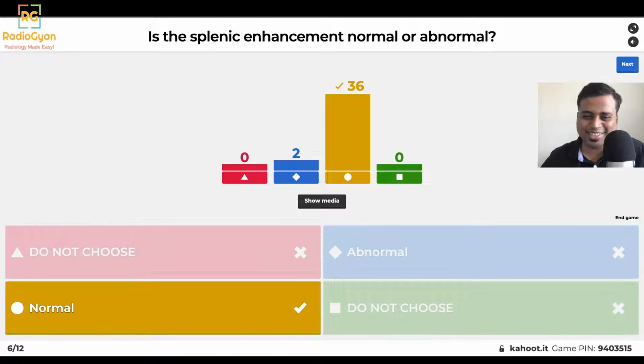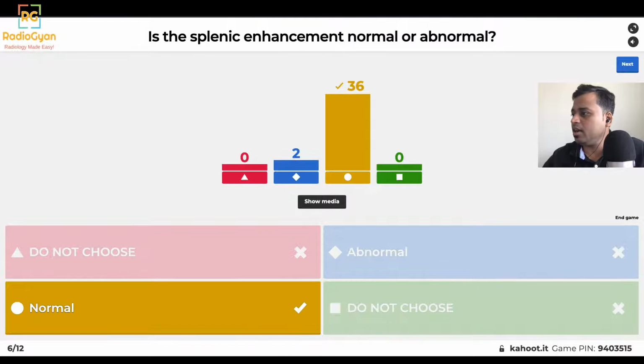Excellent. So all 36 of you have got it right. So the splenic enhancement is perfectly normal in this case. Does anybody know what this appearance of the spleen is known as? Let me know in the chat section what this appearance is known as before we move on to the next case.